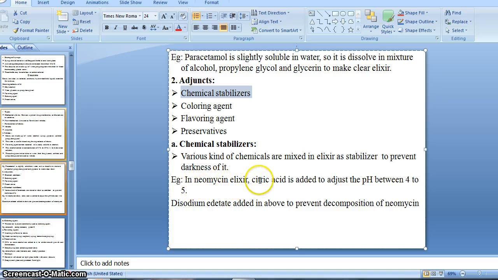Actually it may be an alcoholic or oily solution or emulsion. Liniments are nothing but alcoholic, meaning containing alcohol, or oily preparations, or emulsions. In the alcoholic form, alcohol helps in the penetration of the drug into the skin and increases the counter irritant and rubefacient action.